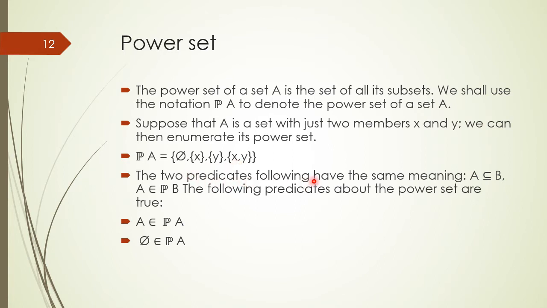The two predicates following have the same meaning. A is subset of B or A belongs to power set of B, because if A is subset of B, then A must be a member of the power set of B, because power set contains all possible subsets. The following predicates about the power set are true. A belongs to power set of A. Each set must be a member of its power set, and phi or empty set is a member of power set of A. Empty set or phi is a member of every power set.